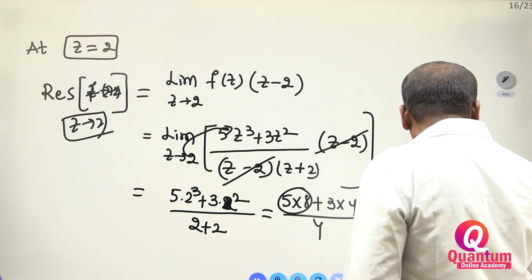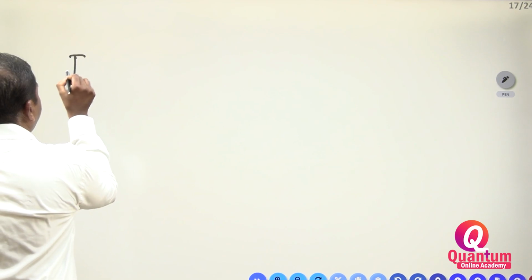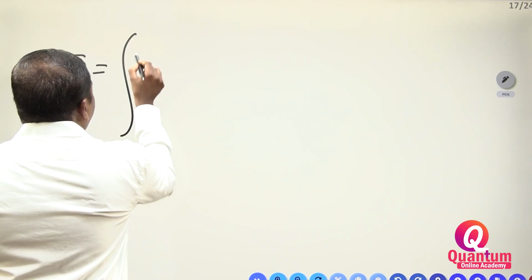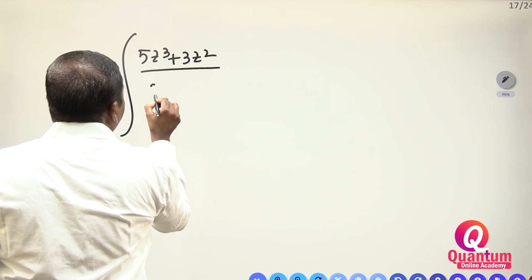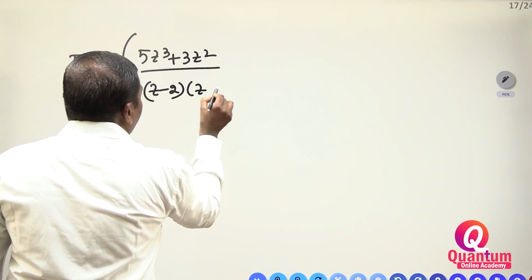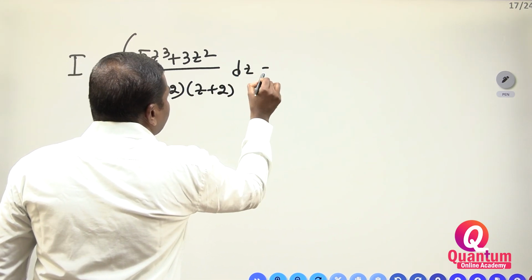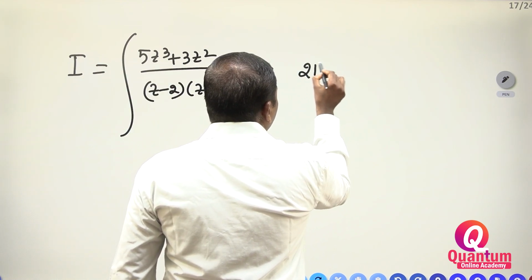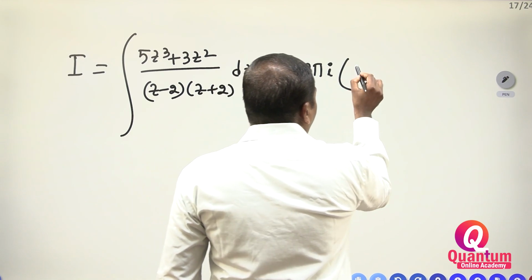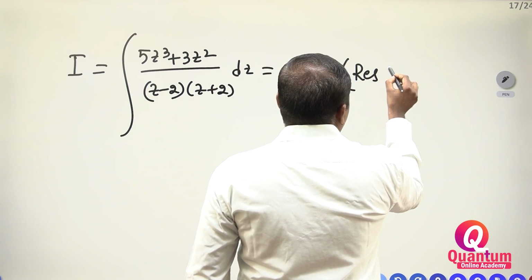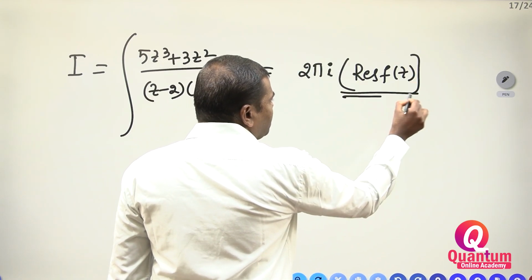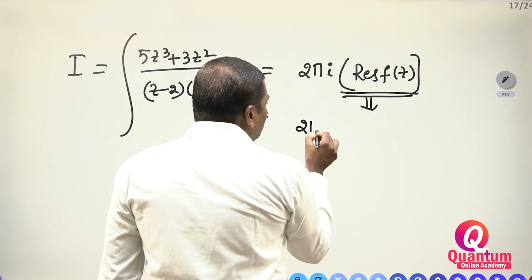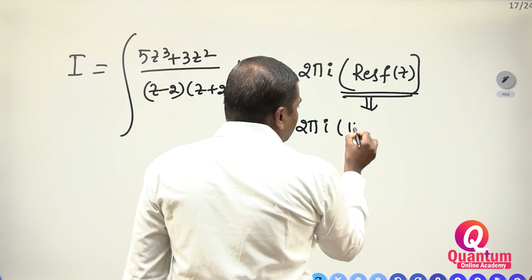Correct? But what do we have to calculate? We are calculating the integration value. How do we calculate the integration? The integral of 5z cube plus 3z square divided by z minus 2 into z plus 2 dz is equal to, there is a formula. That formula is 2 pi i into the residue of f of z. Already we found the residue of f of z. Now you substitute 2 pi i into 13.